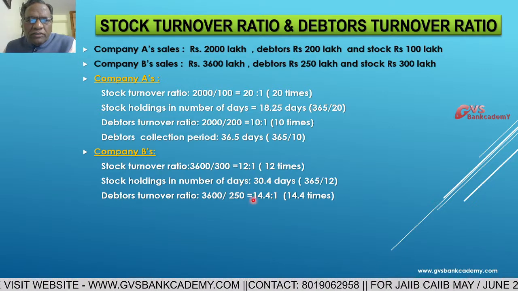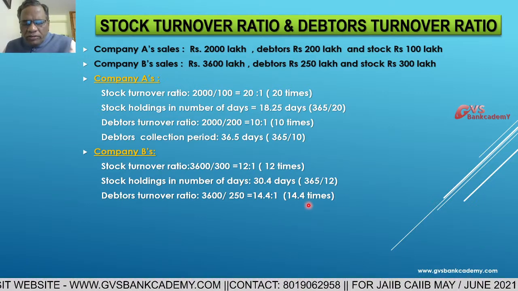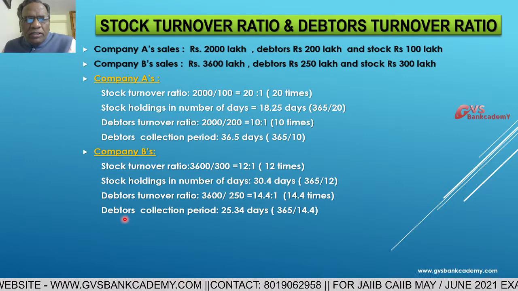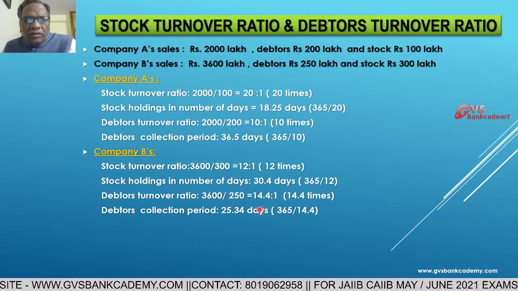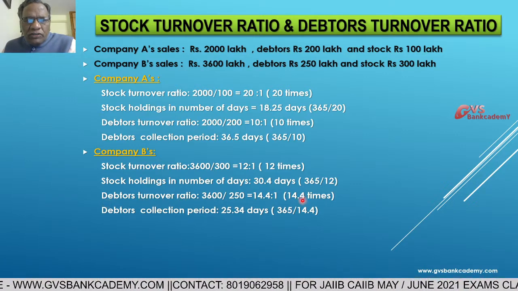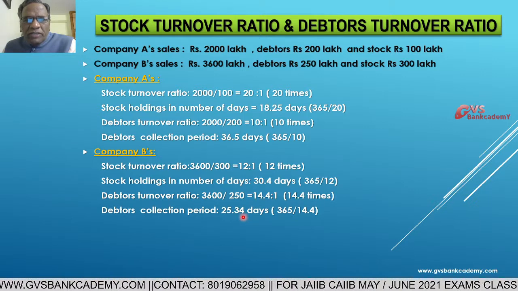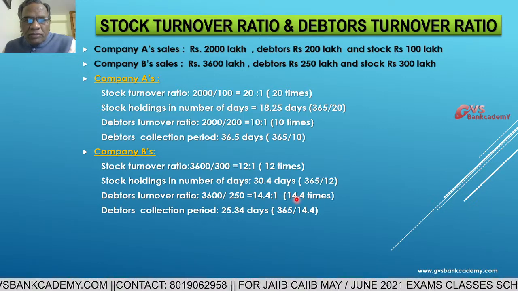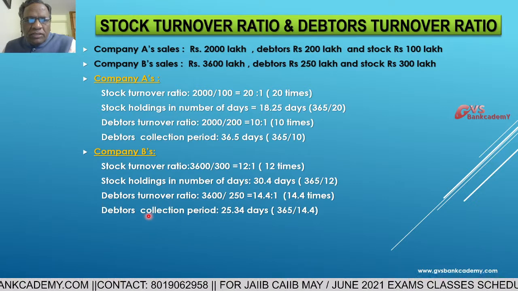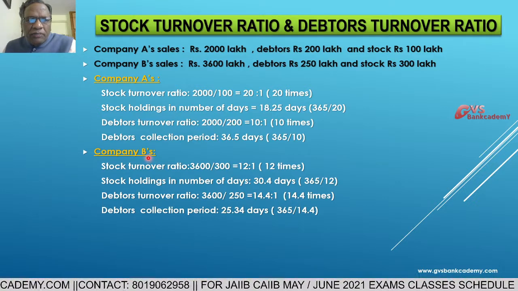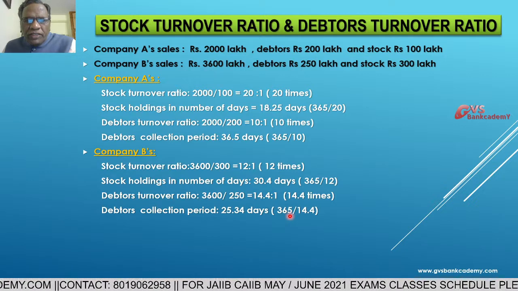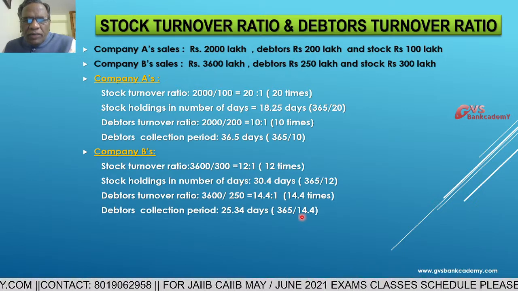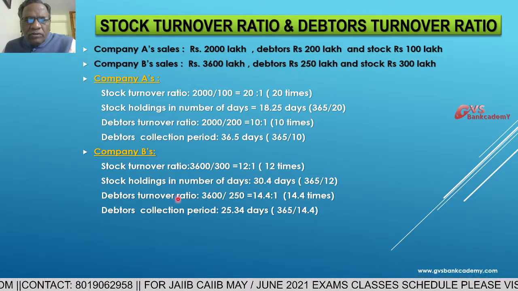Then what is the debtors collection period? When the debtors turnover ratio is high, the collection period is less. What is the debtors collection period in company B? 365 days in a year divided by 14.4 times, the debtor turnover ratio.